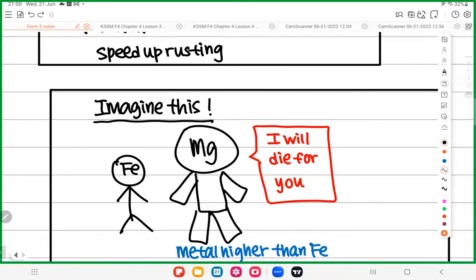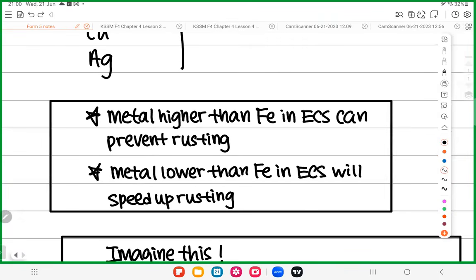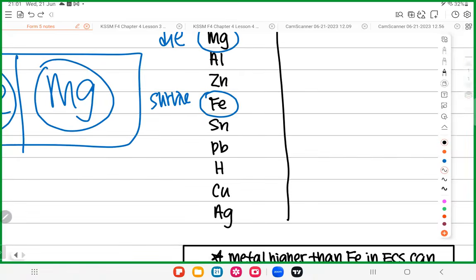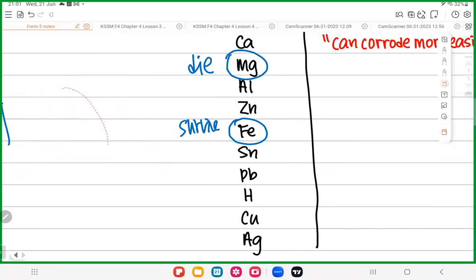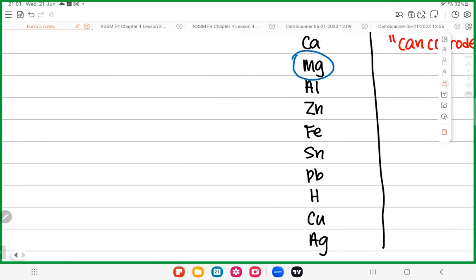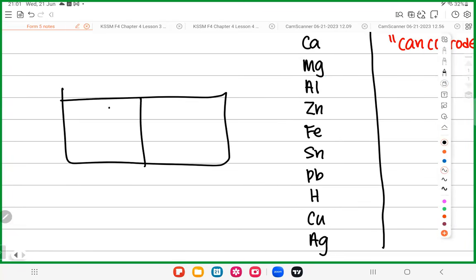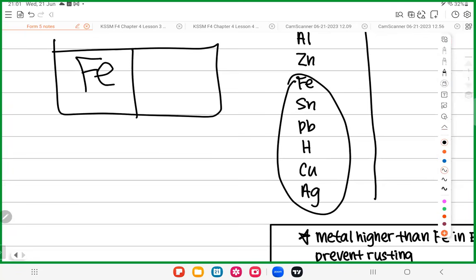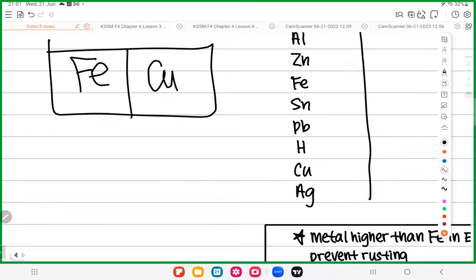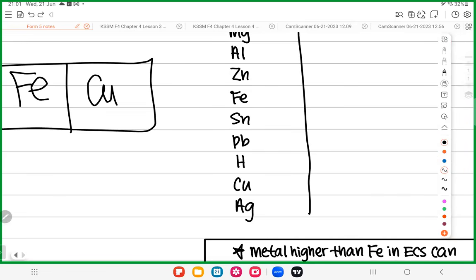Okay, so now, next one. All the metals lower than iron in ECS, they will speed up the rusting. So if you have any metal lower than iron, rusting still takes place, and the rusting will be even faster. What do I mean? You see an example. Today, if I have iron connected with something lower in ECS, let's say copper. So you see here, everyone, this is iron, this is copper. Who will die? The higher one. So who dies? Iron will die. Not only will iron die, what happened here?